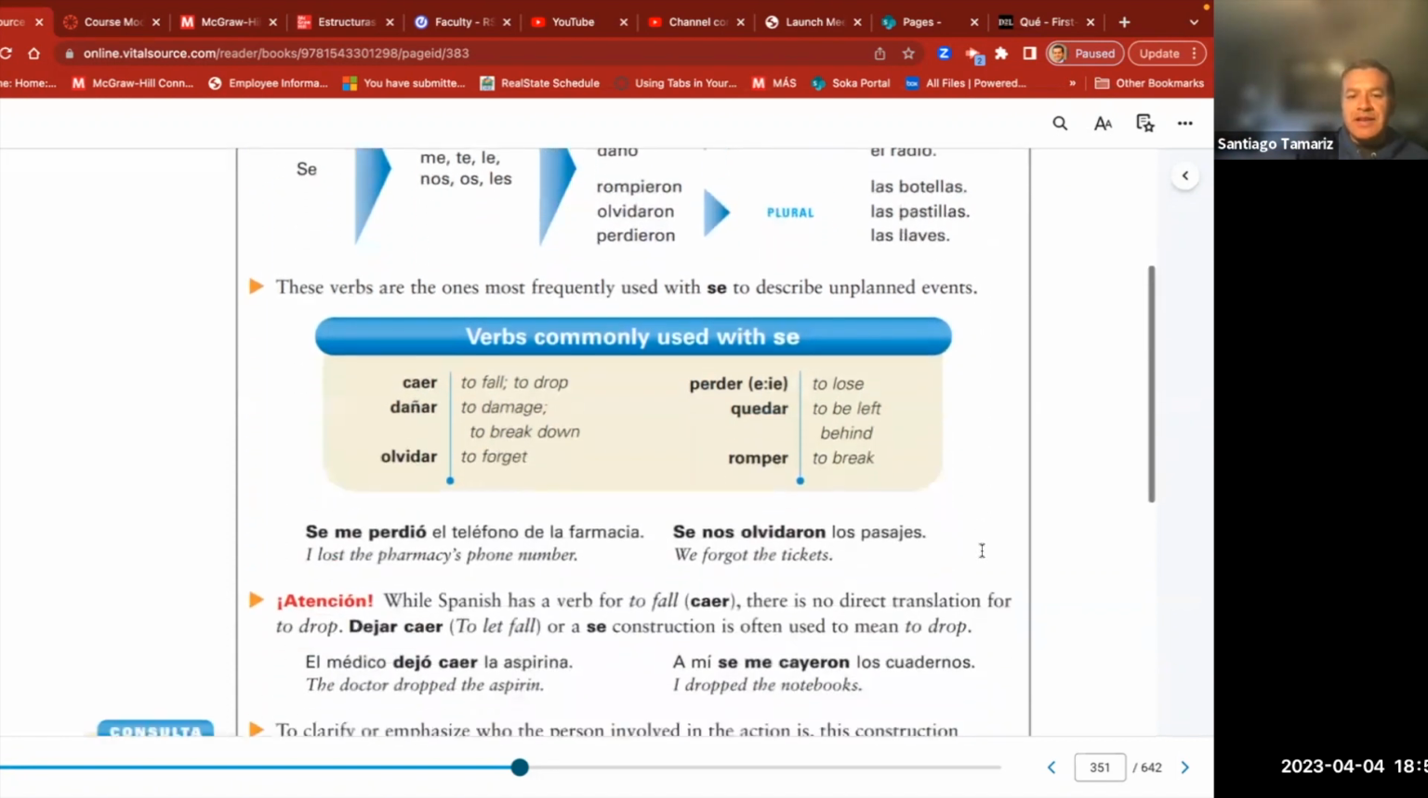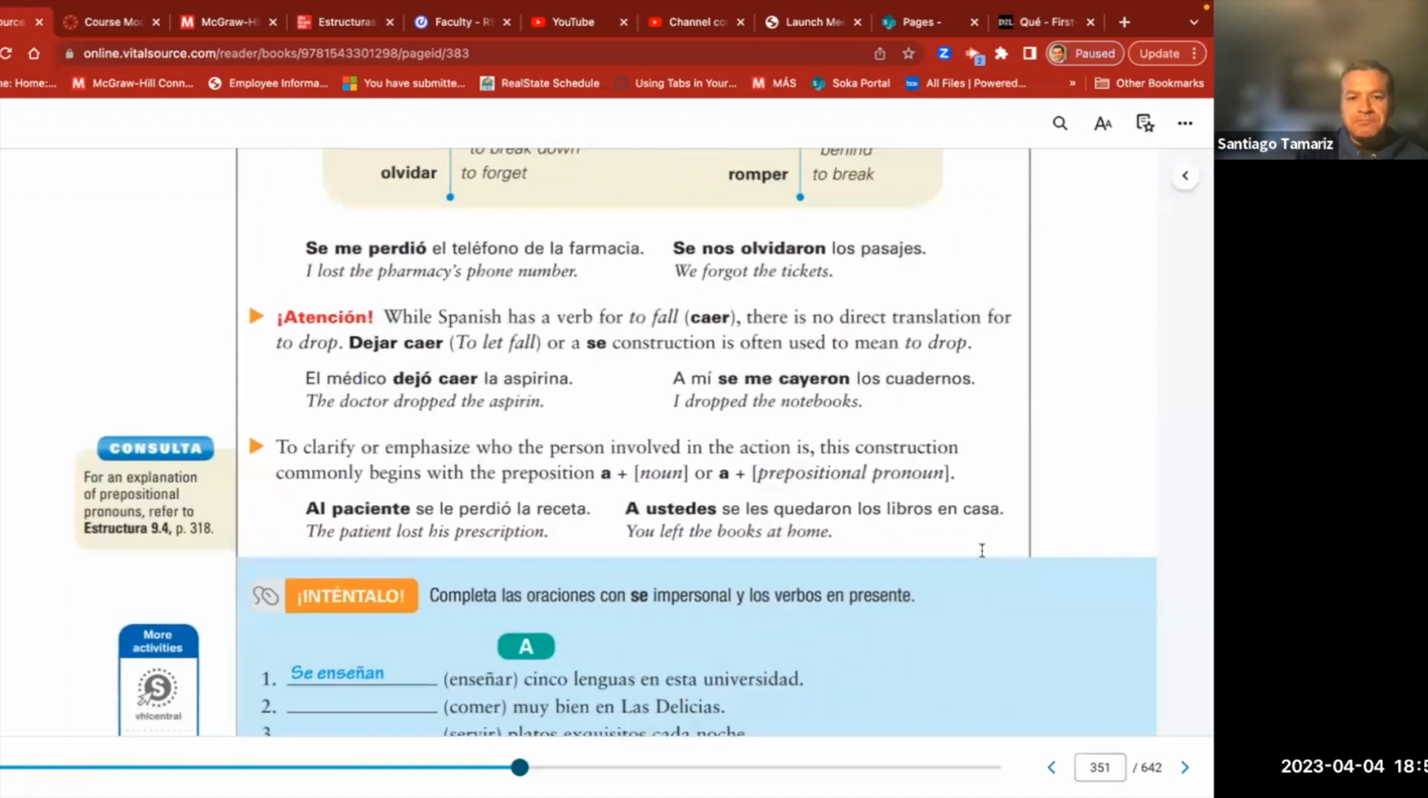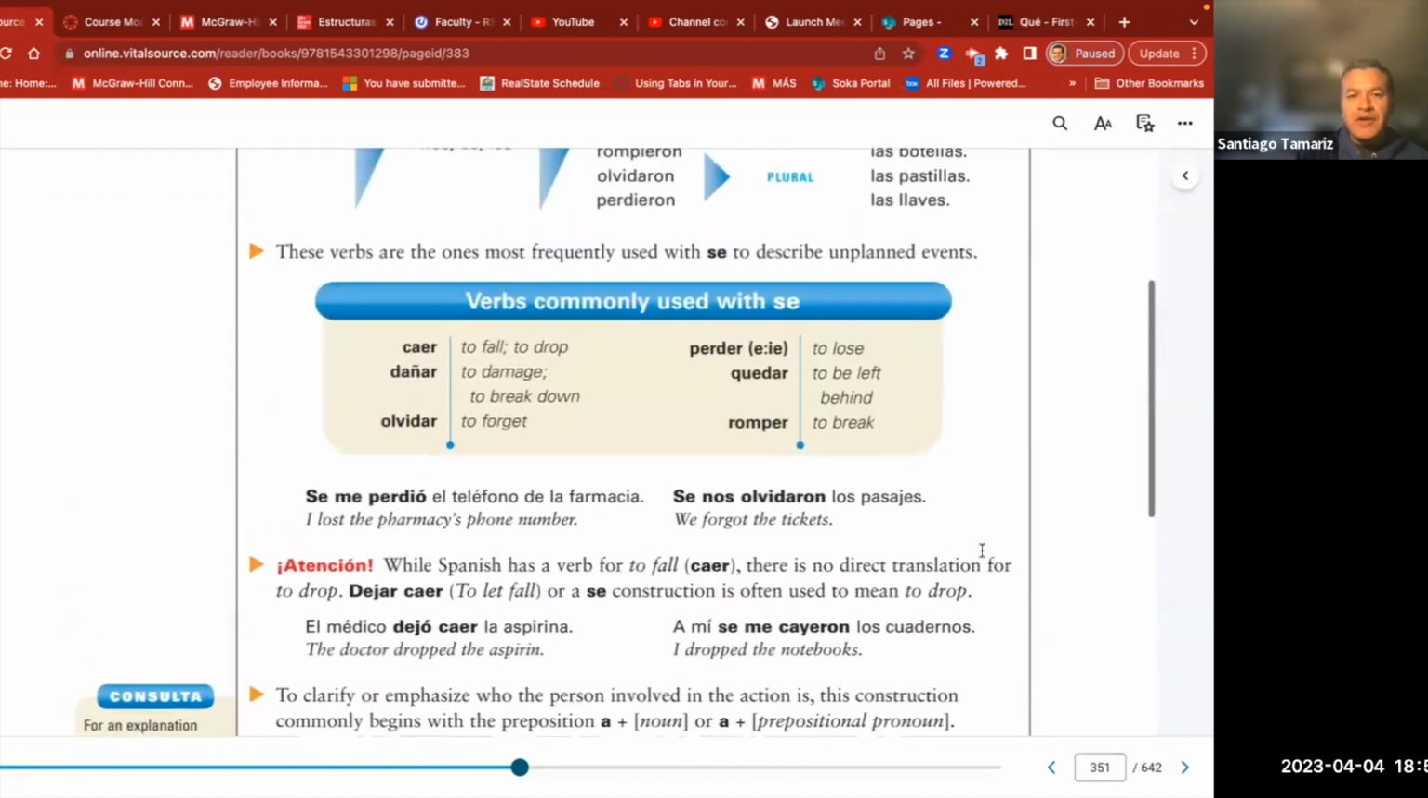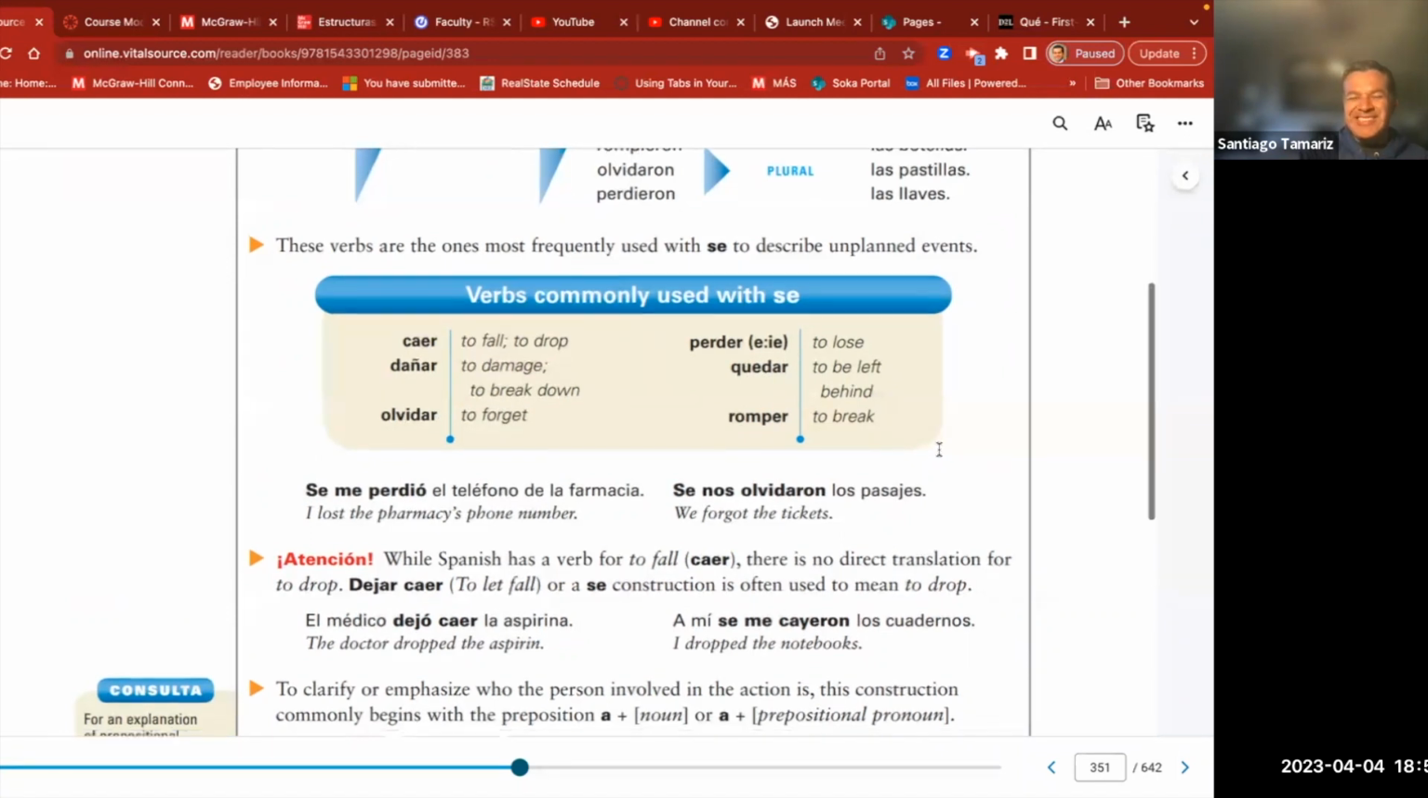And here, lastly, we have the verbs. These verbs are the ones most frequently used with se to describe unplanned events. You will see these verbs in VHL also and in the quiz. Caer, to fall. Dañar, to damage. Olvidar, to forget. Perder, to lose. Quedar, to be left. You know this verb because of chapter 8. Romper, to break. Okay, let's see how we use them.